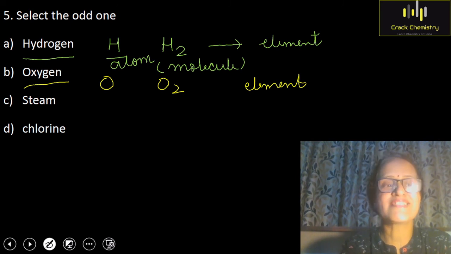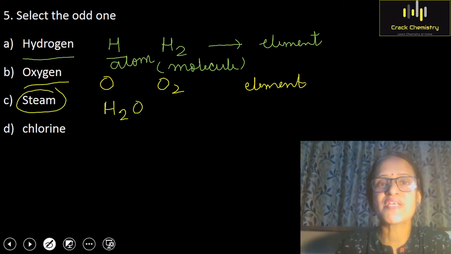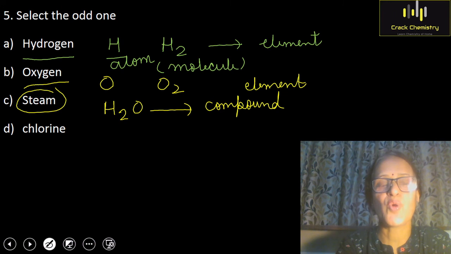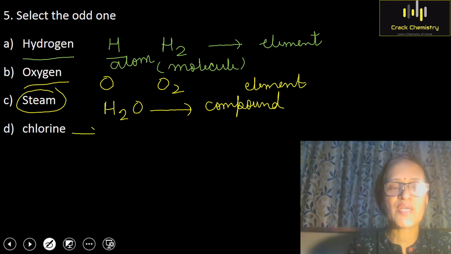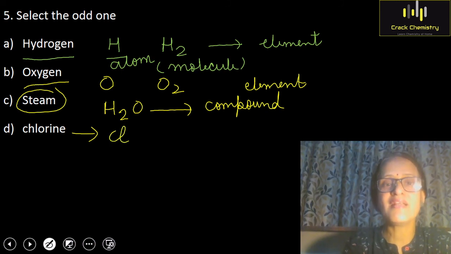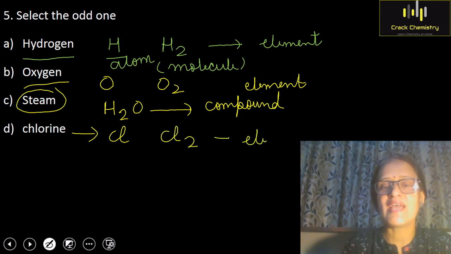Now option C is steam. Steam consists of hydrogen and oxygen which are present in a fixed ratio, and hydrogen and oxygen are chemically combined. The ratio of hydrogen and oxygen in steam is 1:8 by weight. So therefore steam is a compound. Steam represents the gaseous state of water. And last option is chlorine. Chlorine also is made up of only one kind of atoms. The formula of atomic chlorine is Cl. Molecular chlorine is Cl2, and chlorine is an element.